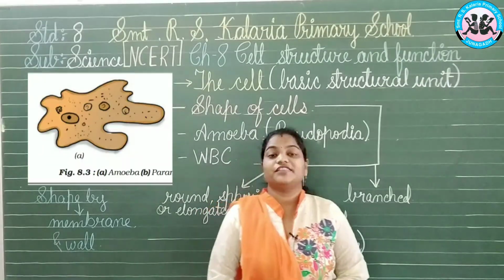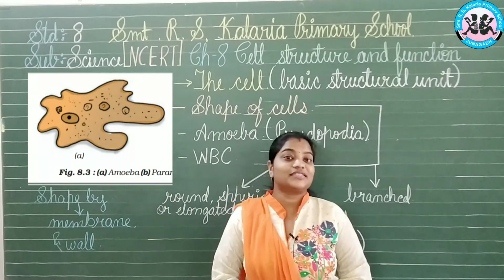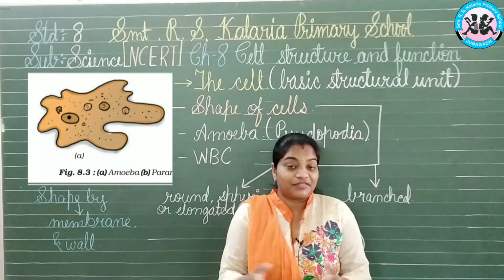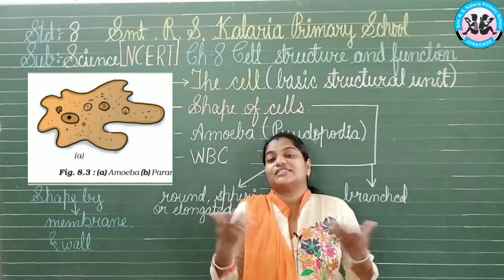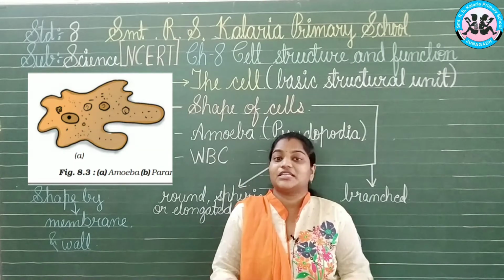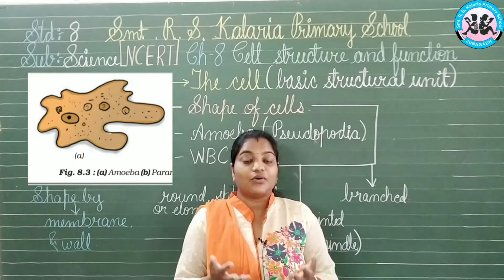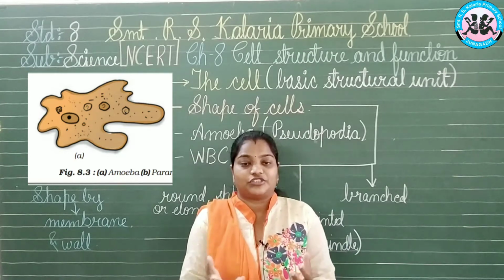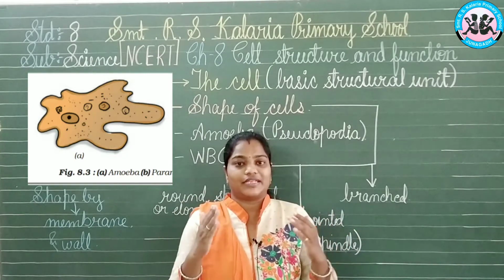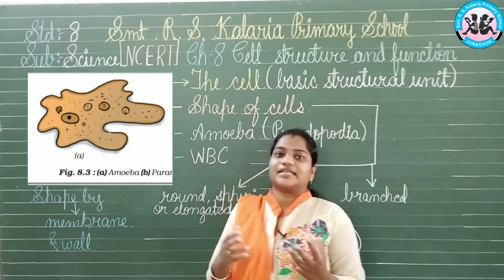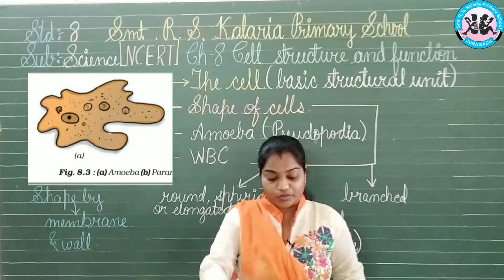Now you must have seen the amoeba. Yes, over here also you can see. Now what is the shape of the cell of the amoeba, you can say? Of course it cannot be identified, because it does not have any shape or structure. So it is a shapeless creature. Now how can a shapeless creature live and have all these activities? For that, God has constructed something inside it that is known as the pseudopodia. Now what is the pseudopodia?